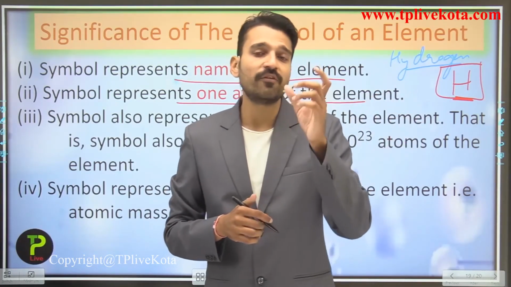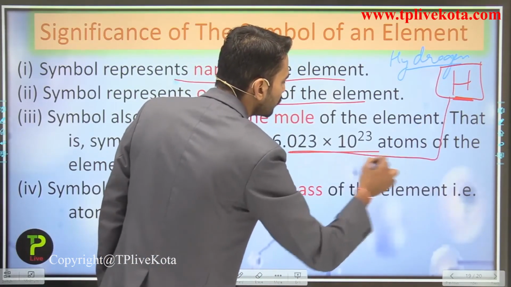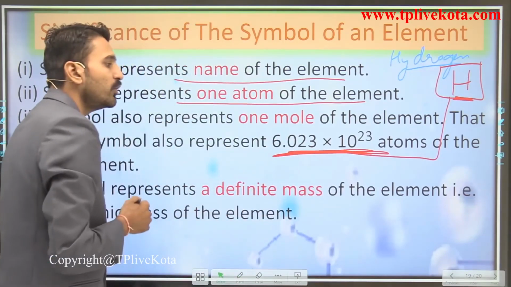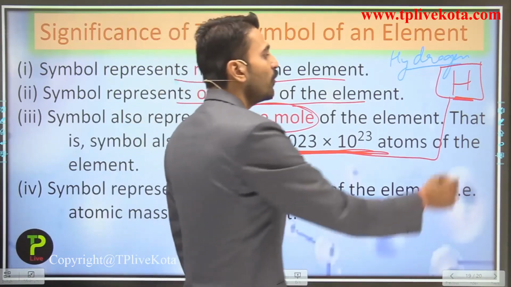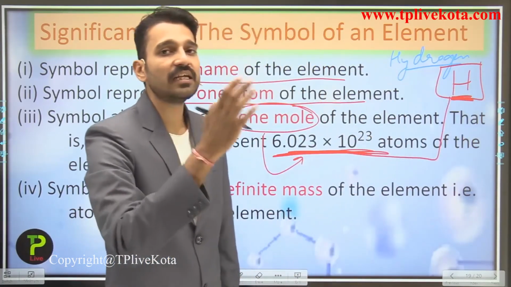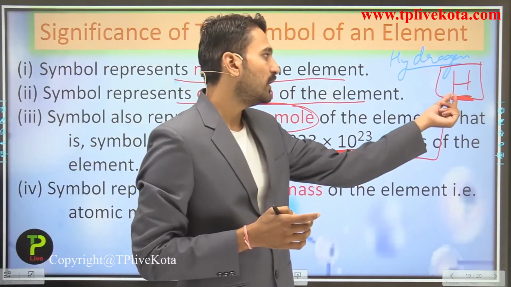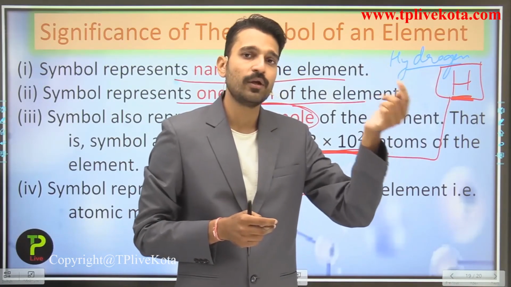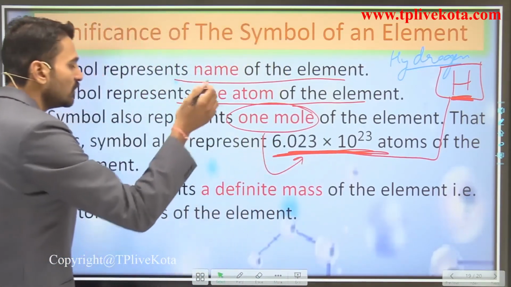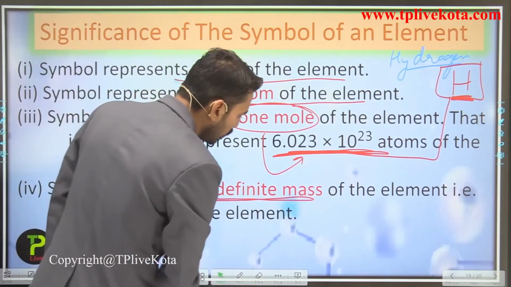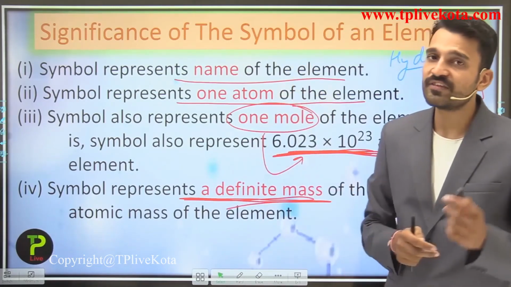It also represents a fixed number of atoms, that is, 1 mole of atoms, which is 6.02 into 10 to the power 23. This number is termed 1 mole. So if only the symbol is written, it signifies 1 mole of atoms too. Not only does it give me information about the name and the atom, it also gives information about 1 mole of atoms of any element whose symbol is given to you. As I have told you, students, it also gives the definite mass of the element. So these are the significances of the symbol of an element.